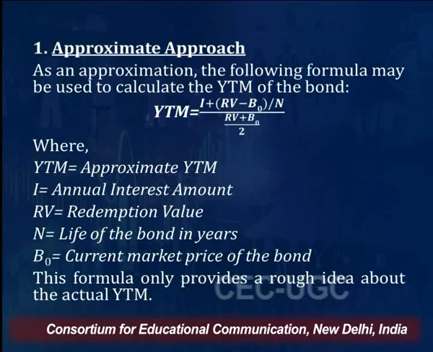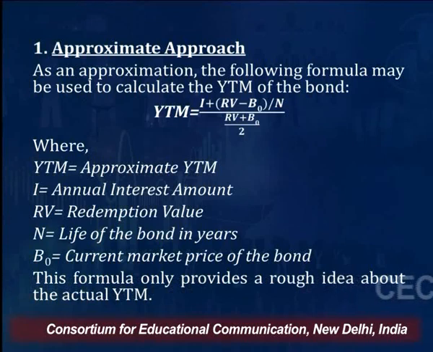N means number of years remaining due for the maturity of the bond. Divide by the average of the redemption value and the current price, that is RV plus B0 divided by 2. See, I just said YTM, this is the formula for calculating approximate YTM. YTM is yield to maturity. I refers to the interest. Interest means the annual interest which the company will be paying on the principal amount of the bond.